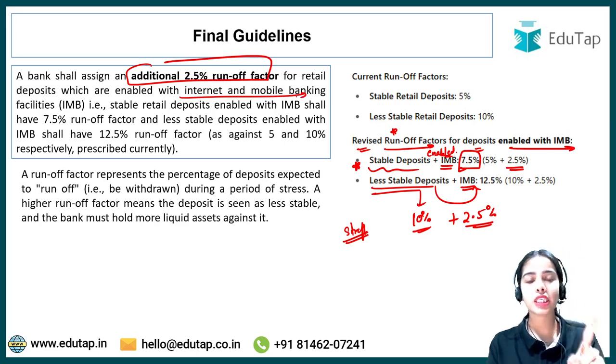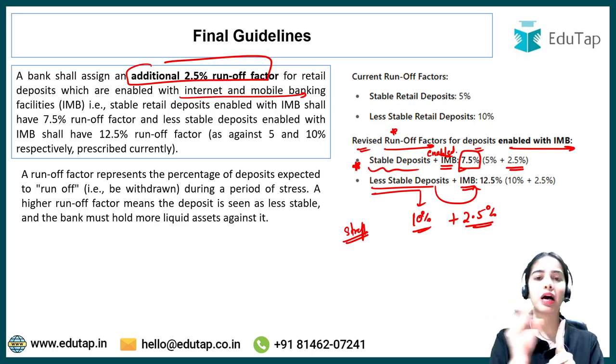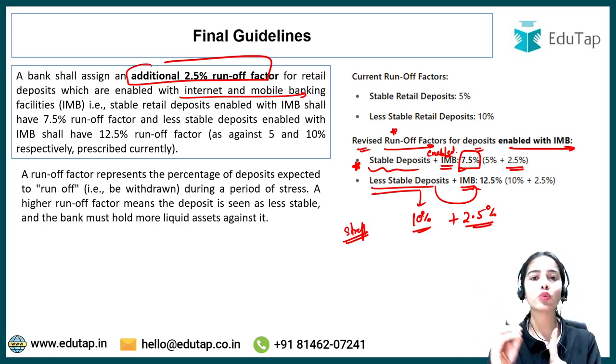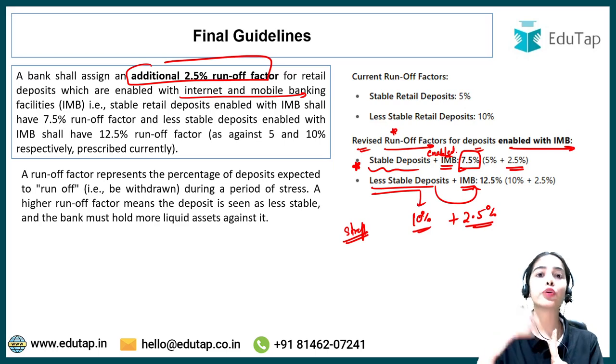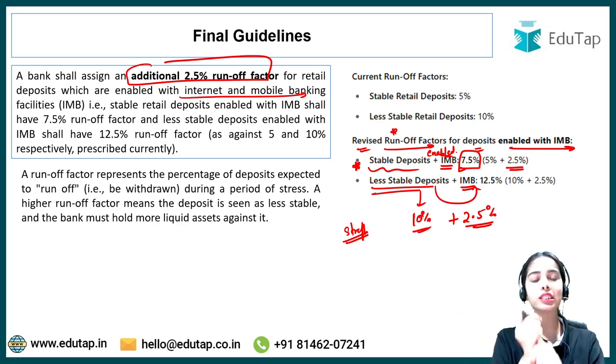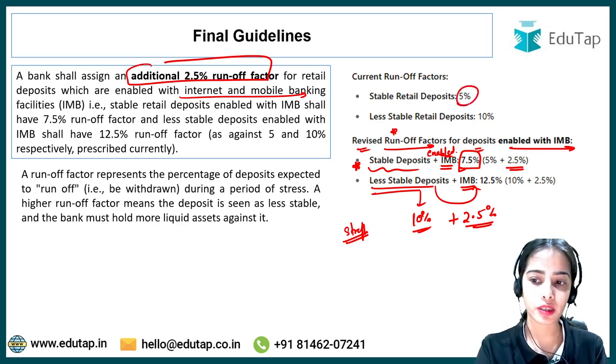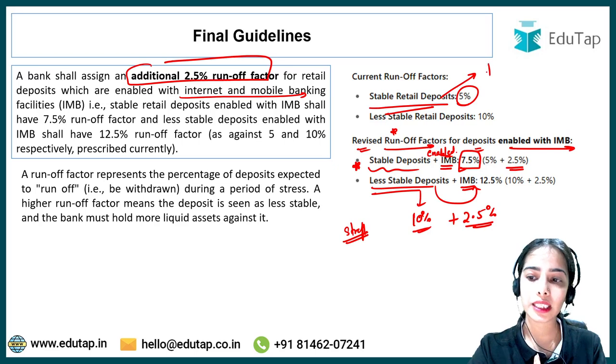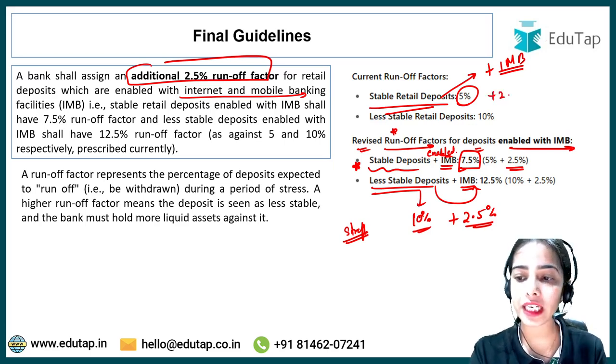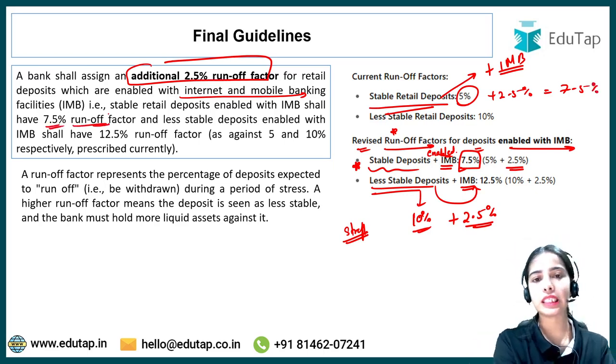As easy as that. So stable retail deposits usually have the runoff factor of 5% because they are considered stable deposits. The accounts have a long history with the bank, the customer has a long history with the bank, or through the previous data it has been seen that they do not take out the money regularly or in huge amounts. So stable retail deposits have the runoff factor of 5%. But if they are enabled with internet and mobile banking, then they will have an additional 2.5%. That is, in total 7.5% will be the runoff factor for these kinds of accounts now.